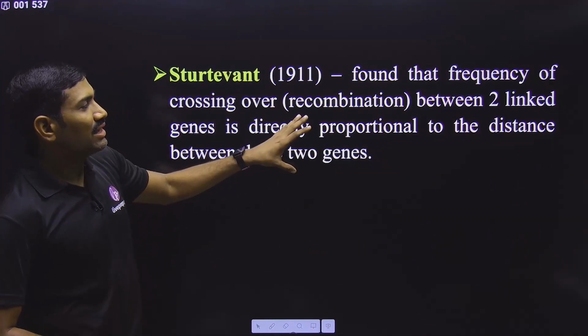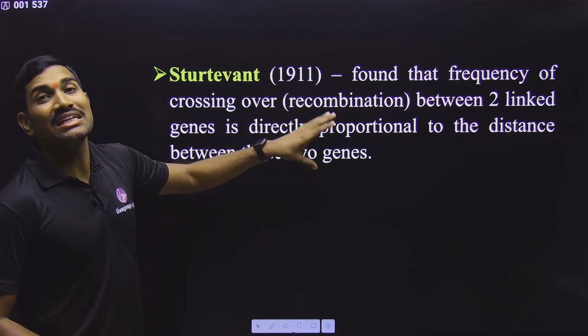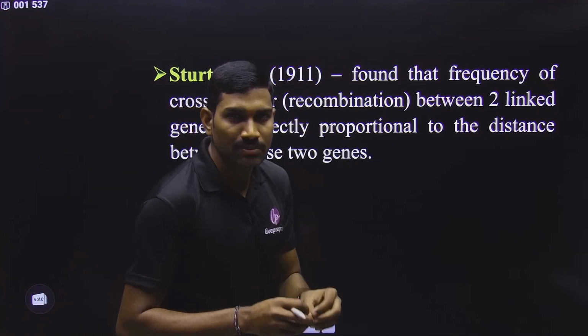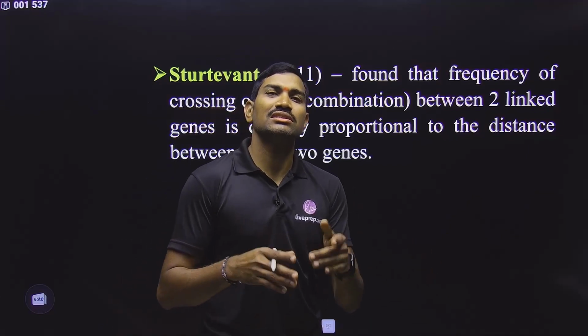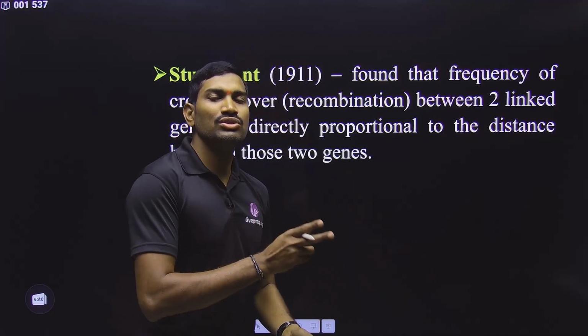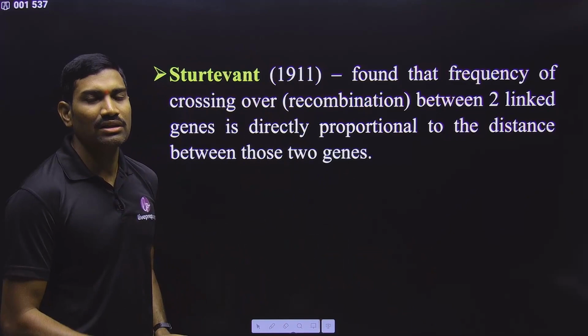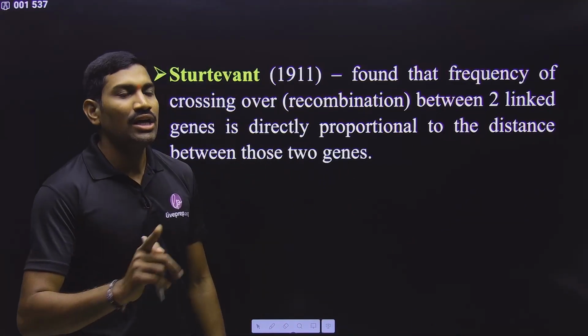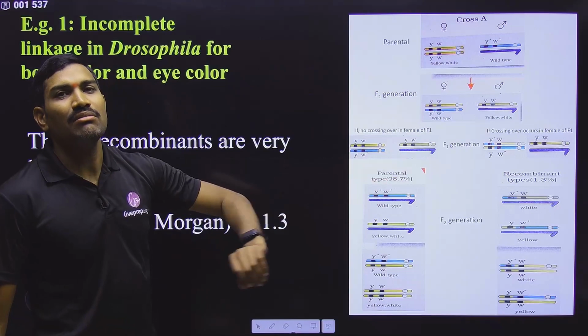In this way, he tried to prepare genetic maps. Understood? If the percentage of recombinants is 10%, the distance between the two genes is 10 centimorgan. The unit used is centimorgan. That means 1% recombination is 1 centimorgan. In this way, he created the maps.